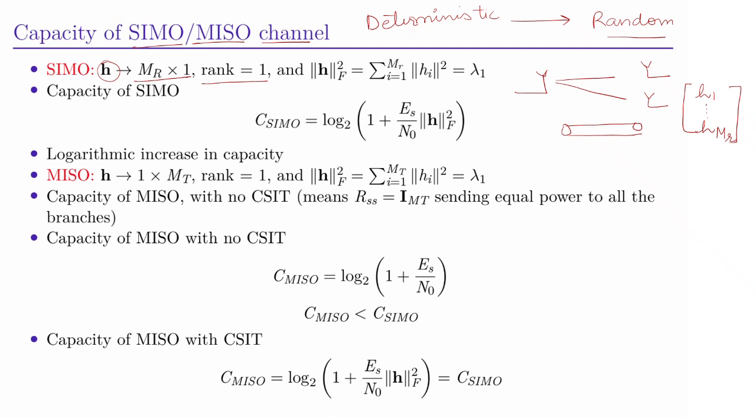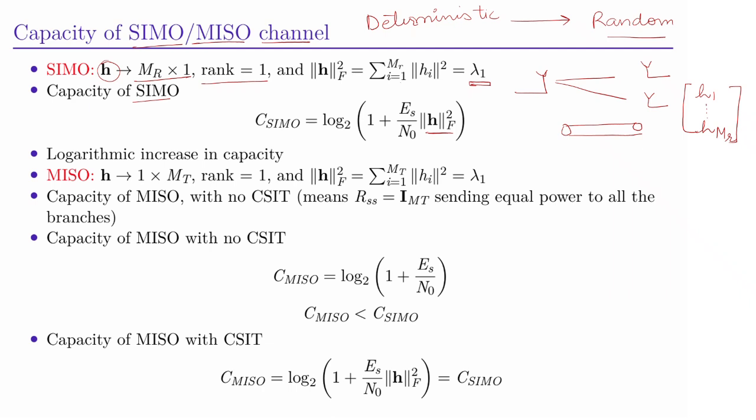of H would be equal to summation i goes from 1 to MR norm Hi square, which is equal to lambda 1, since we have only one link. And then the capacity of SIMO would be given as C_SIMO is equal to log2(1 plus Es by N0 times the Frobenius norm of H).